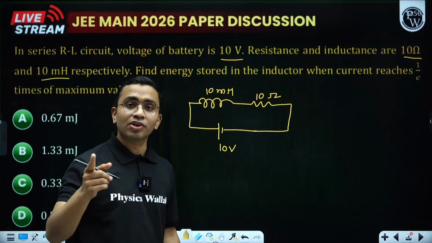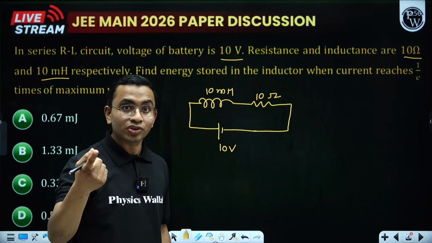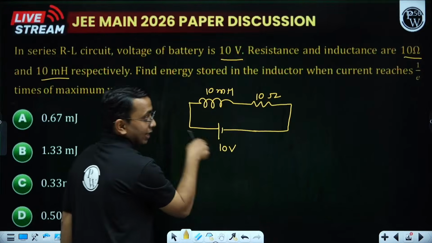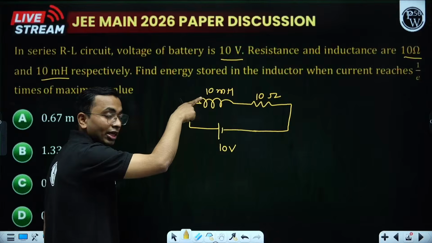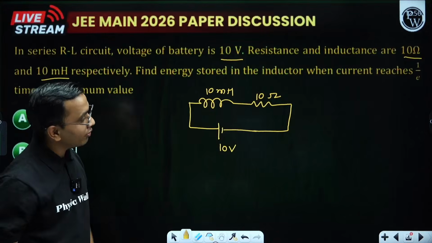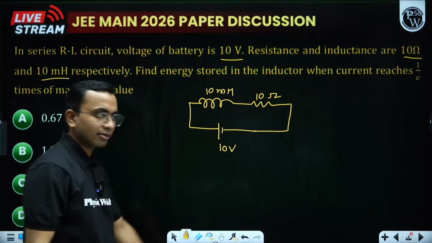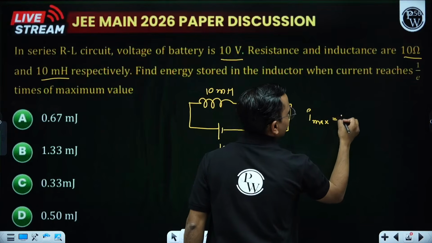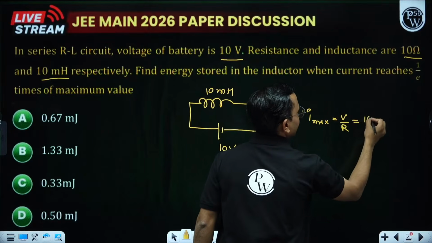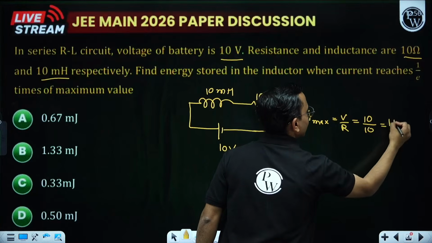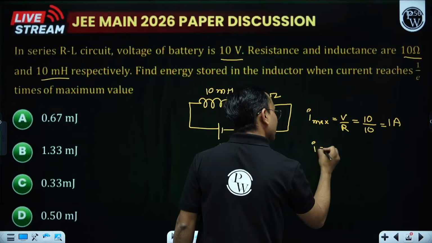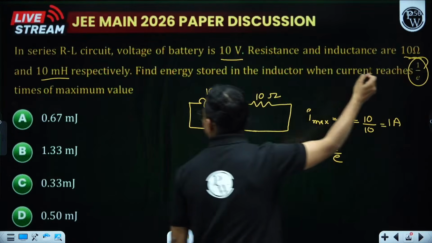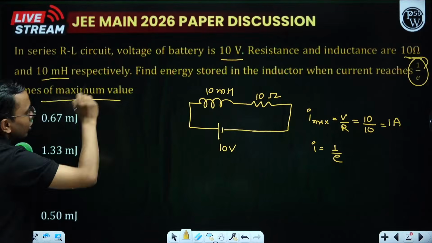What is the maximum value of the current? At t equals infinity, inductor will behave like a short circuit. So the maximum current will be 10 divided by R. I max is just V by R, that is 10 divided by 10, that is 1 ampere. It means my I becomes 1 by e. It is mentioned the current reaches 1 by e times of the maximum value. So this is the current.